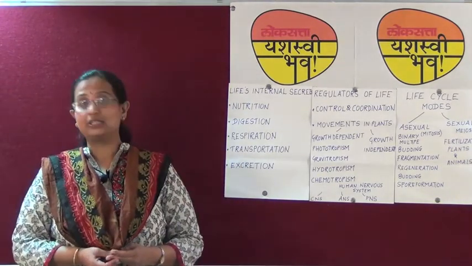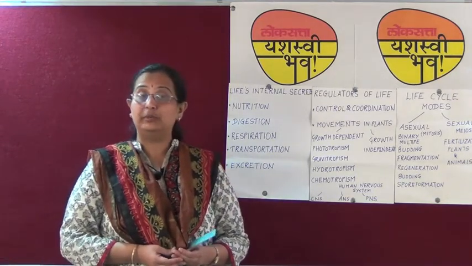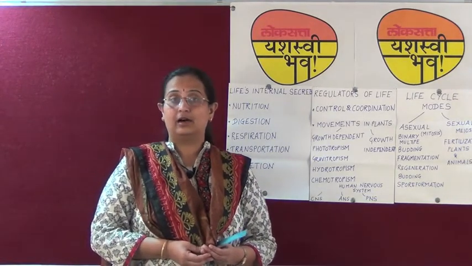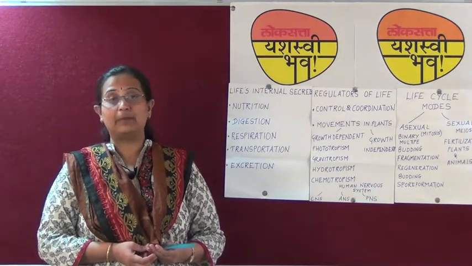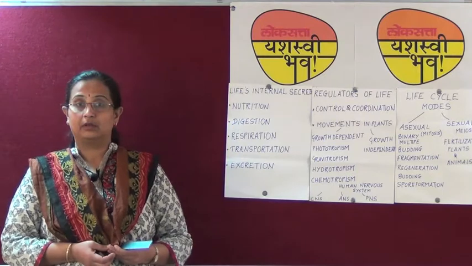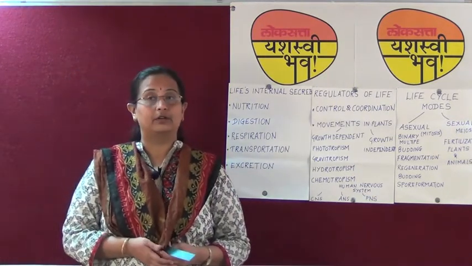Last but not the least, we studied the process of excretion in human beings, and kidneys are the organs of excretion. Nephron is the basic unit of filtration. The blood that gets filtered is sent back to the heart for circulation.